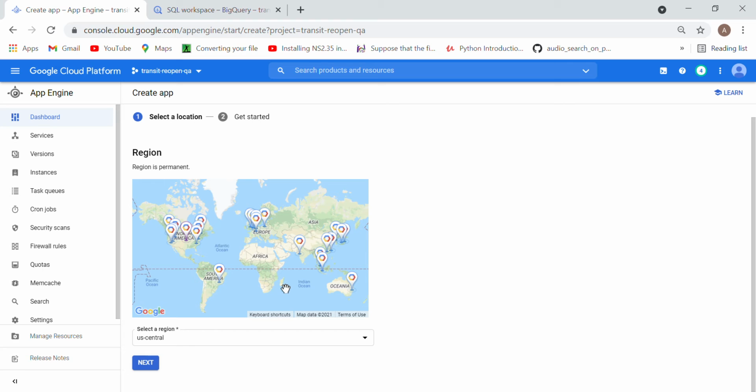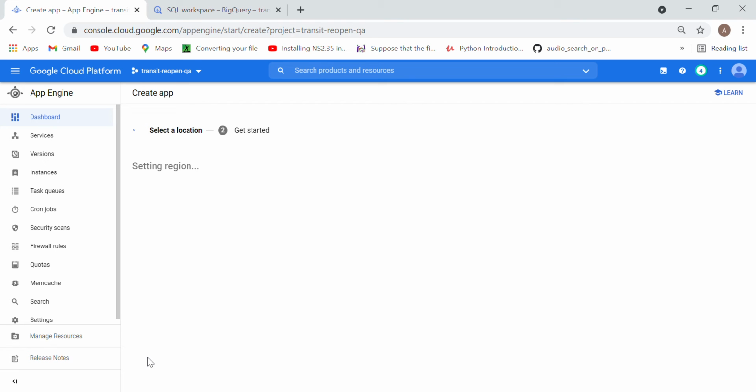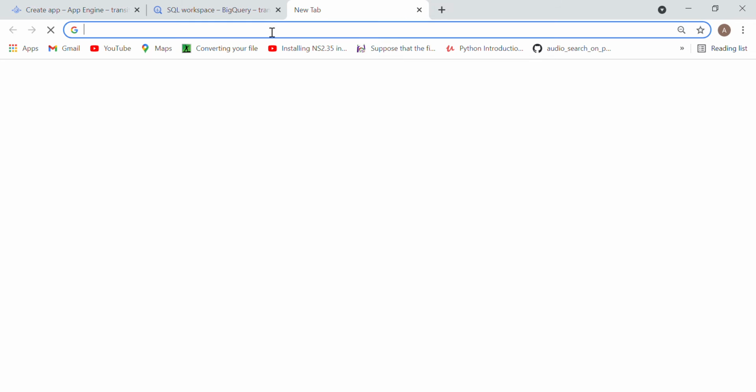Okay, so these are the points that you should be aware of. Once you select the region, you will get an option to set a location and get started. Let me show you the App Engine documentation.